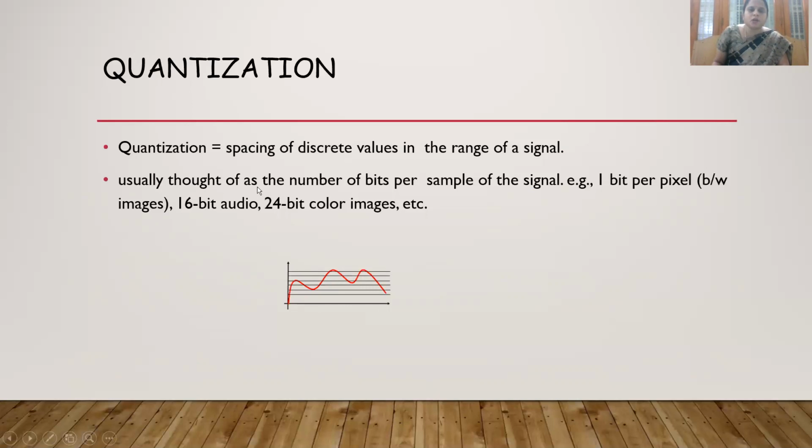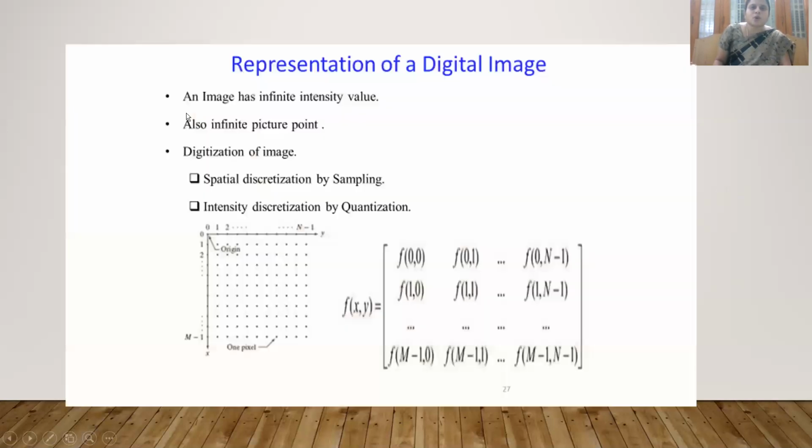For example, you can consider the number of bits per sample of the signal, such as 1 bit per pixel or 16-bit audio, and nowadays 24-bit. So 16-bit and 24-bit correspond to the parameter or process of quantization.